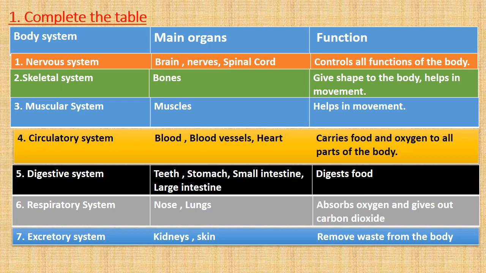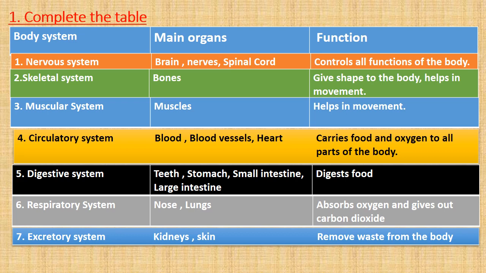Number 7th is excretory system, and its main organs are kidneys and skin. Students, it is very compulsory that the waste product of our body should get out from the body itself.